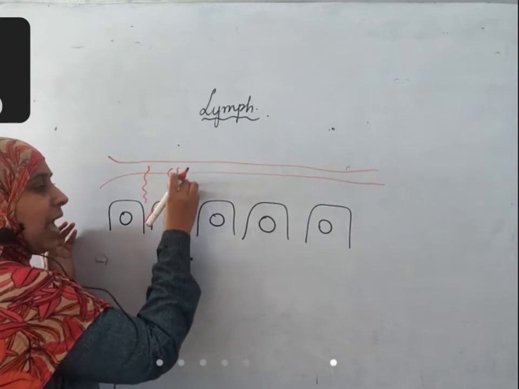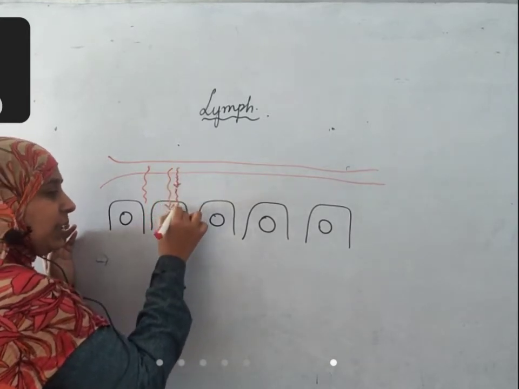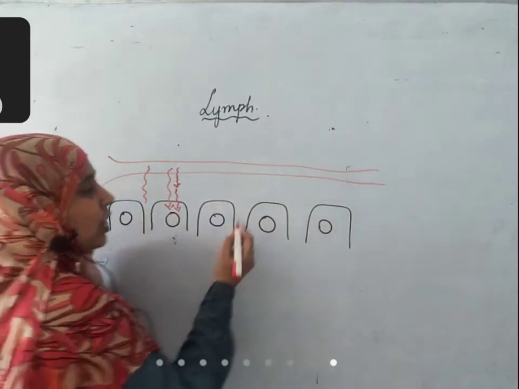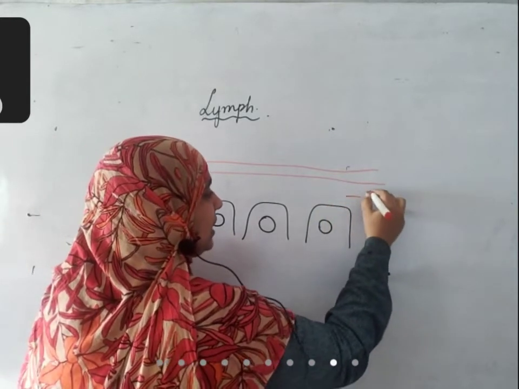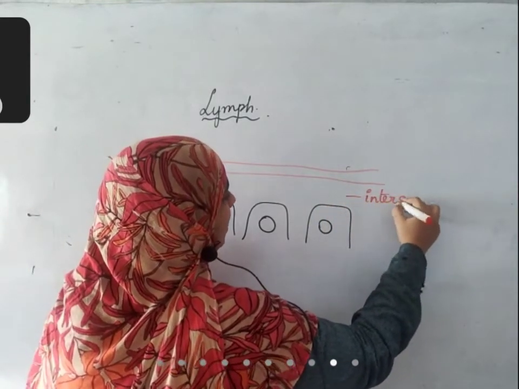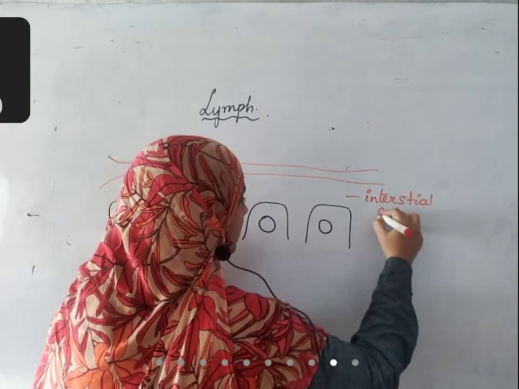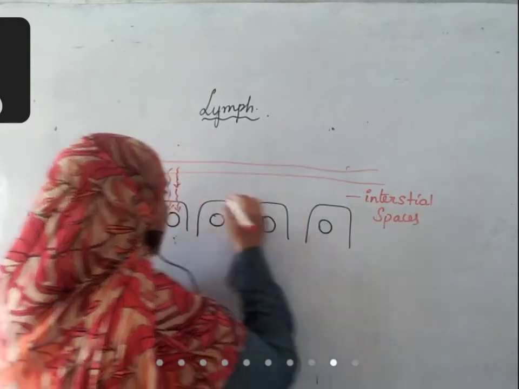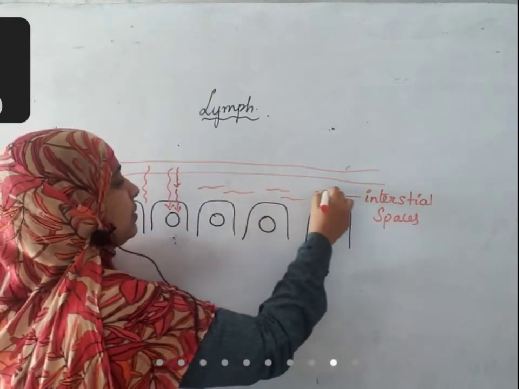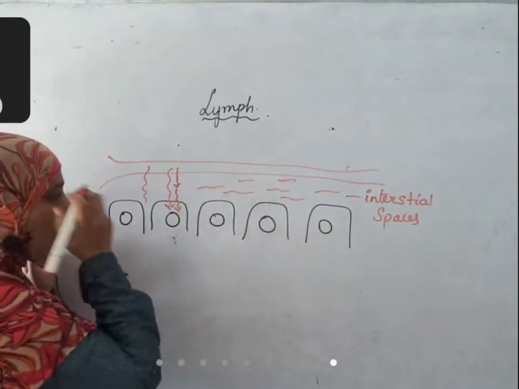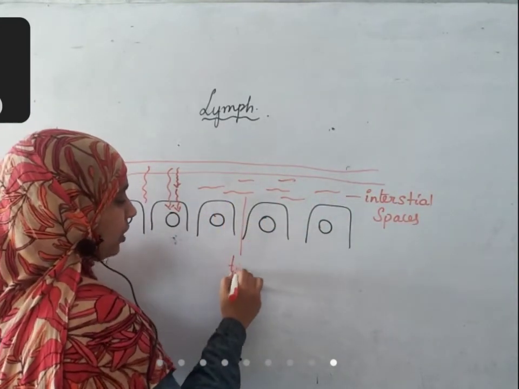That means along with the plasma they are coming out, and with the plasma only they are entering in the tissues. During that process, in this interstitial space or intercellular space, some amount of liquid will stay back. That liquid that is present inside the tissues is called tissue fluid.